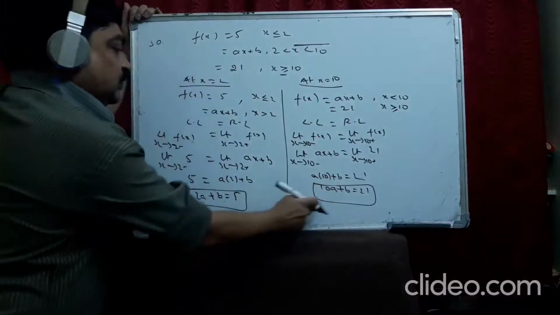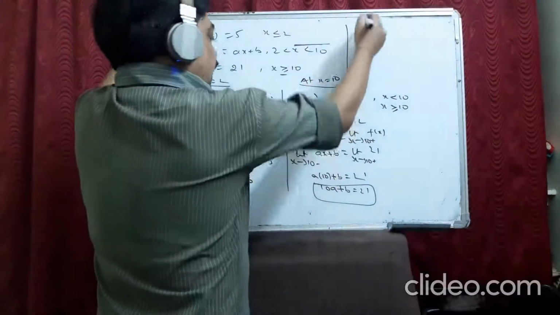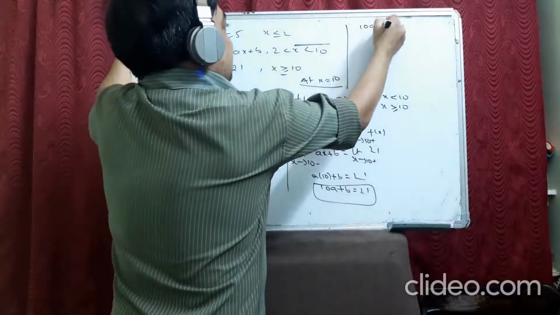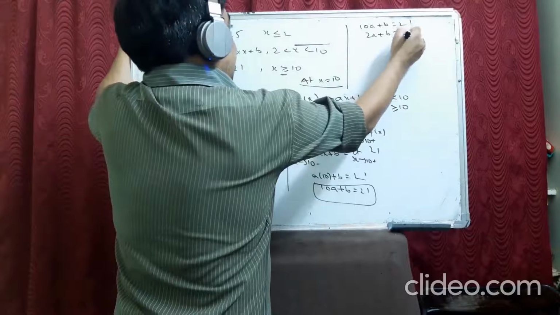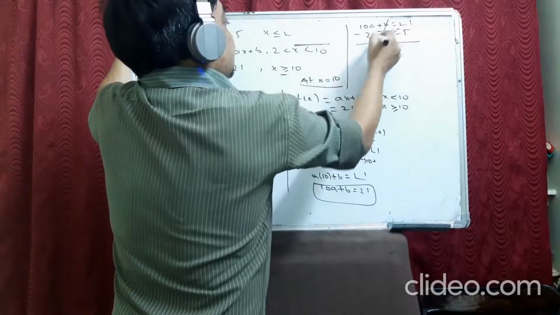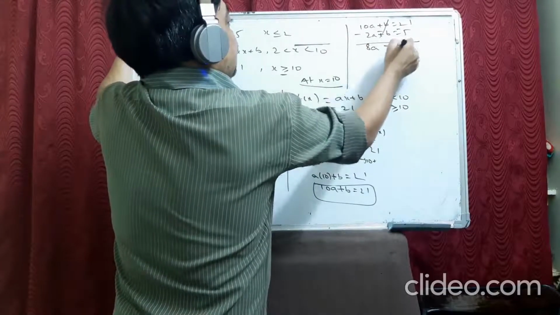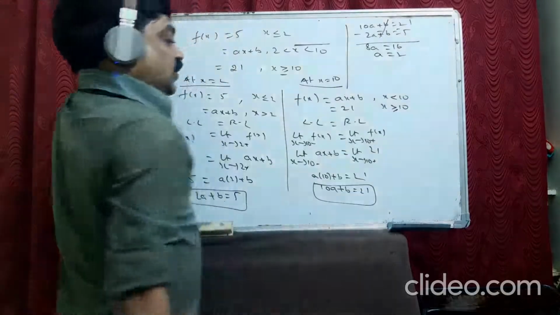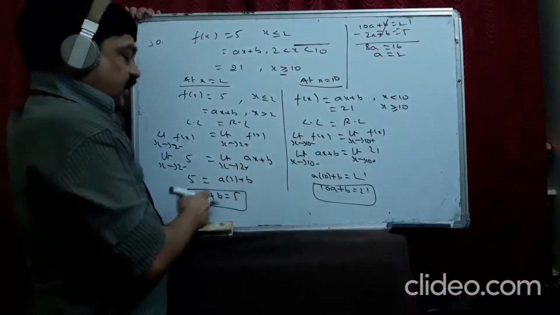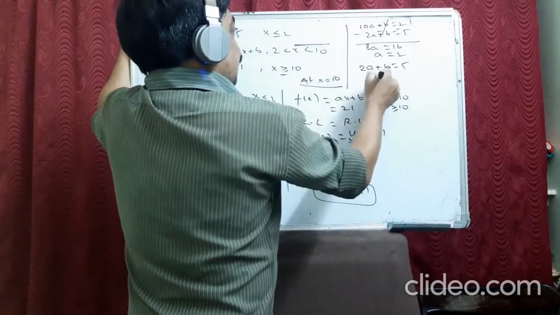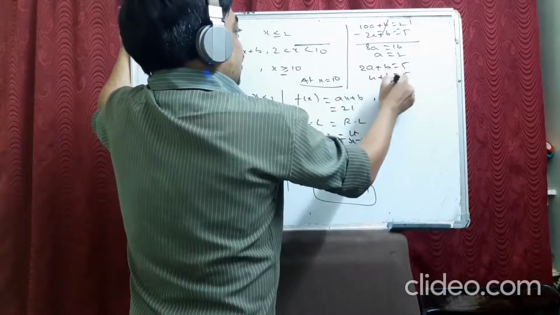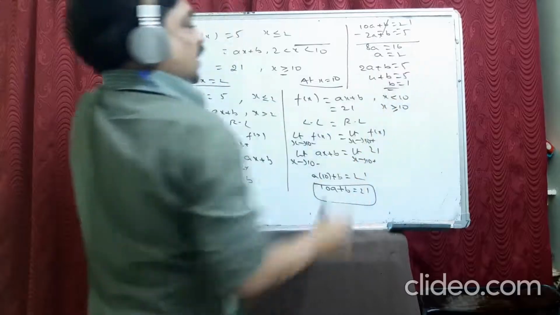Now we solve these two to get the values of a and b. 10a plus b is 21, 2a plus b is 5. Subtract and change the symbol. 8a is equal to 16. a is equal to 2. Now after getting a, take any equation. So 4 plus b is 5. b is 1. Okay?